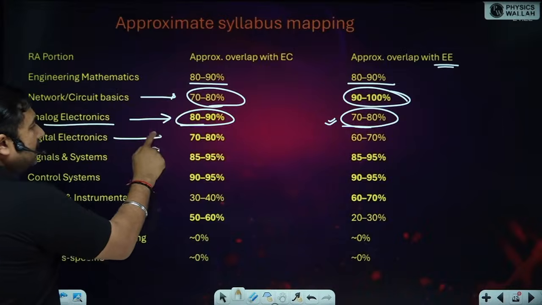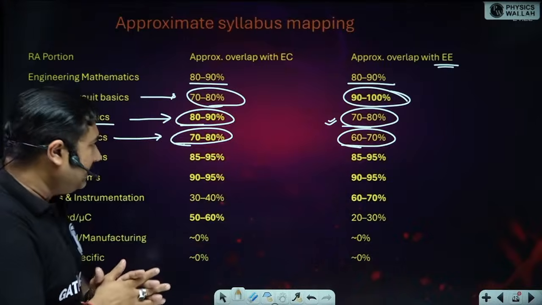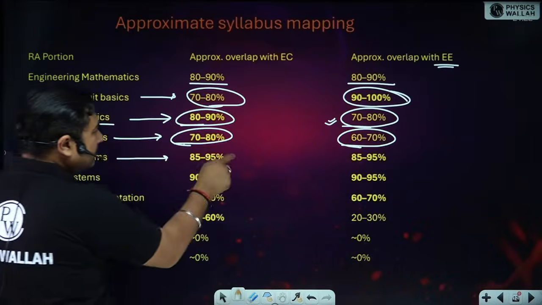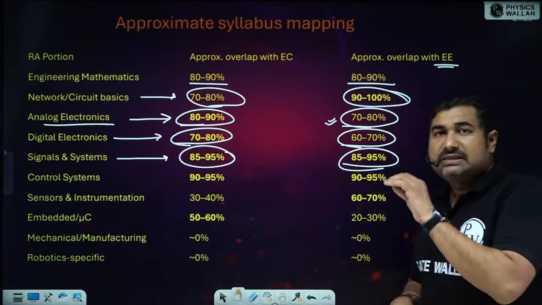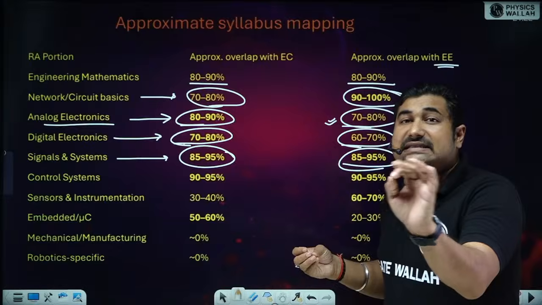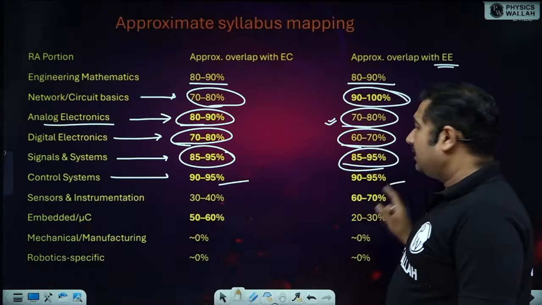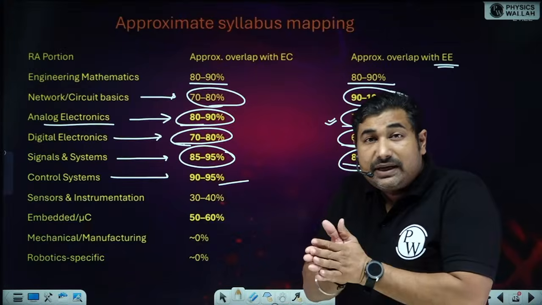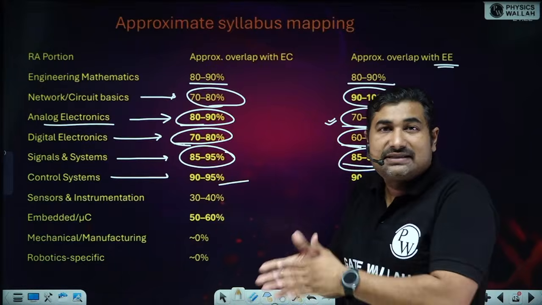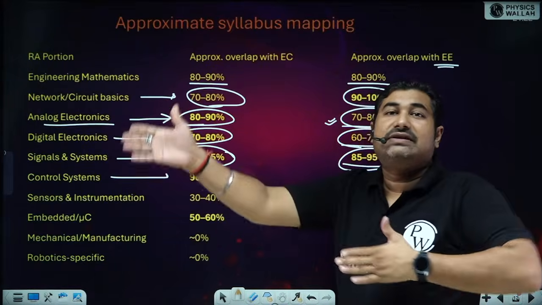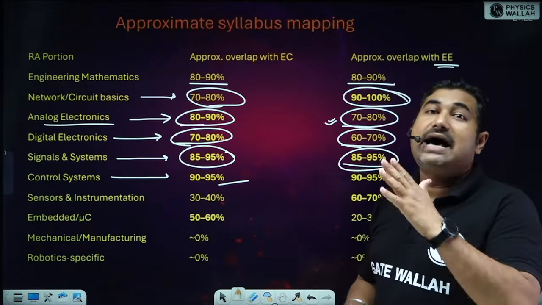Next is digital electronics, 70 to 80%, 70 to 80% for the EE as well. Signal and system, 80 to 90% for both. The syllabus is mapped exactly line to line, the same thing is mentioned. Control system, 95%. I am comparing word by word. So this is the comparison indicating the word by word differences between the syllabus of the common subjects in EE and EC and your RA branch.